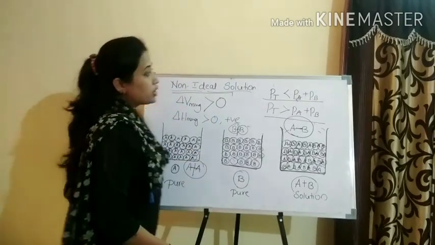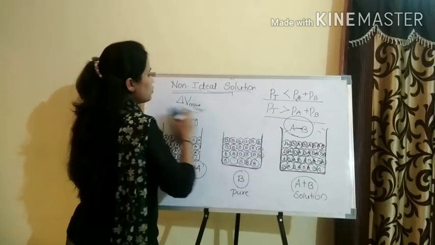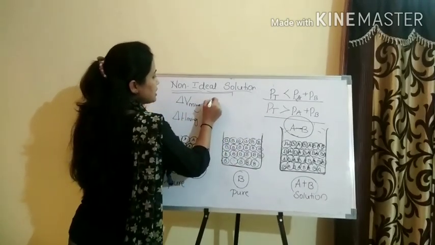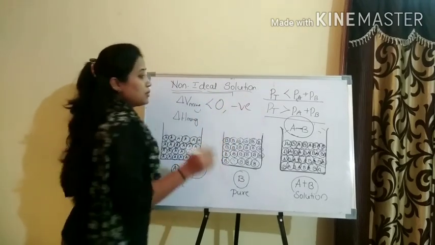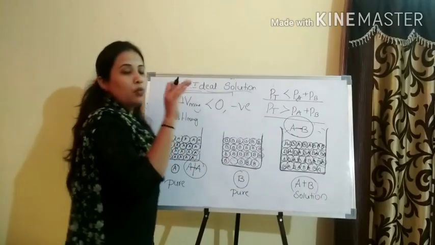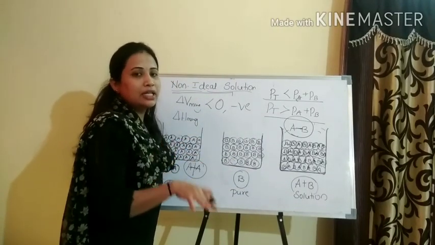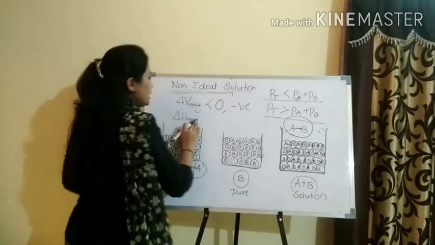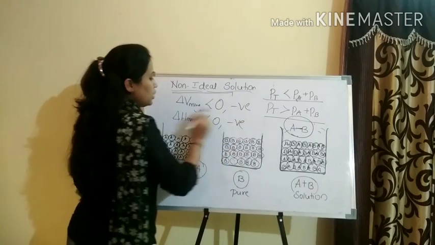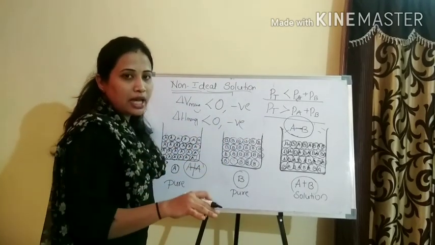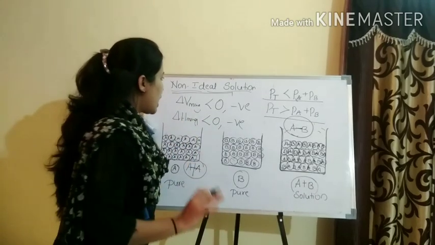Now if I consider the negative deviation, quite simple. For the negative deviation, I could write here delta V upon mixing is less than 0, that is negative, meaning the volume decreases upon mixing in case of a negative deviation. Similarly, delta H upon mixing is less than 0, that is negative, that is, it is an exothermic reaction in case of a negative deviation. Why is it supposed to happen like this?